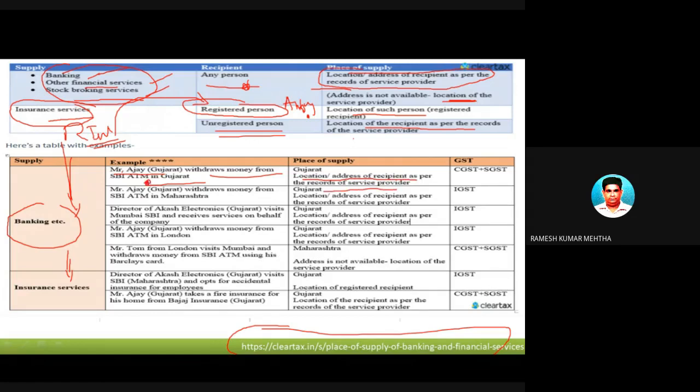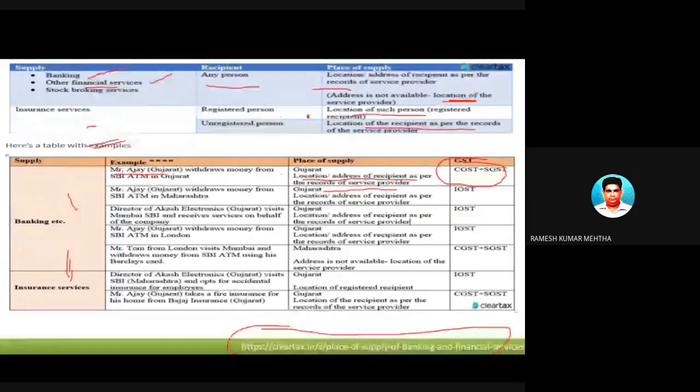Now, to get the SBI ATM, he has opened an account in SBI. So if the account is opened there, then the address will be there. And if the address is in Gujarat, then the place of supply of services is also Gujarat. So SBI Gujarat is providing services to a person in Gujarat, so it is not a case of interstate supply, and we are going to charge CGST, as you know popularly.